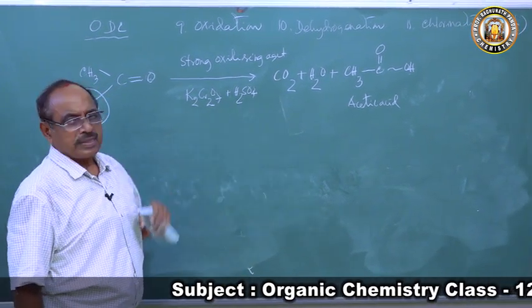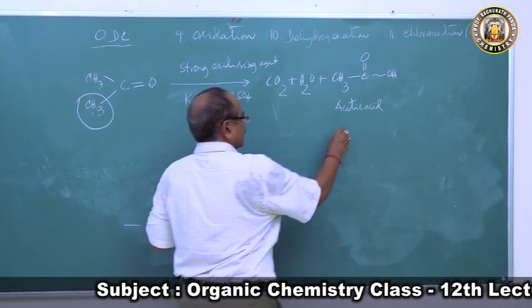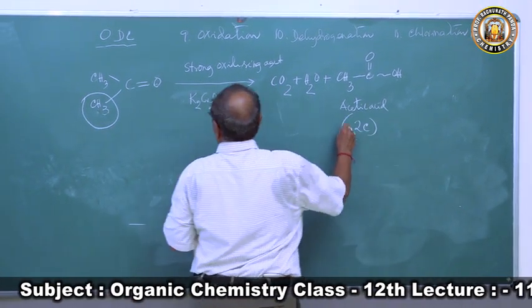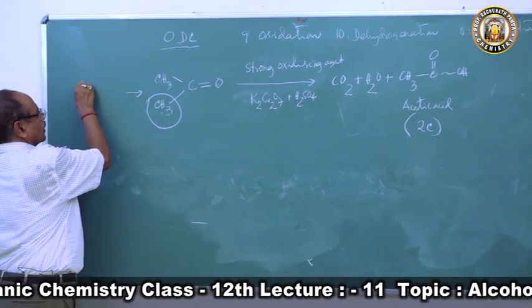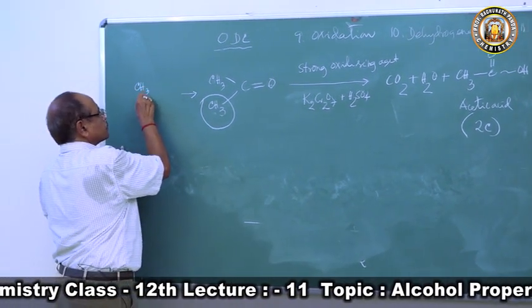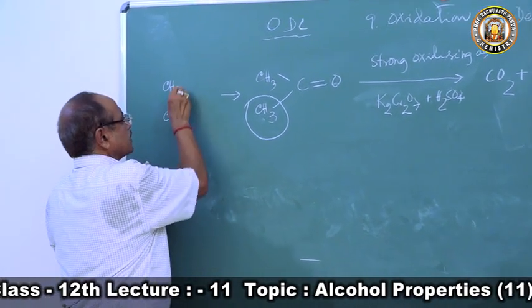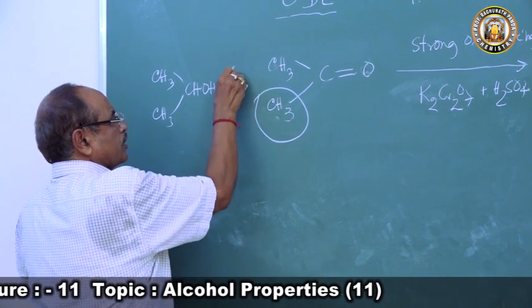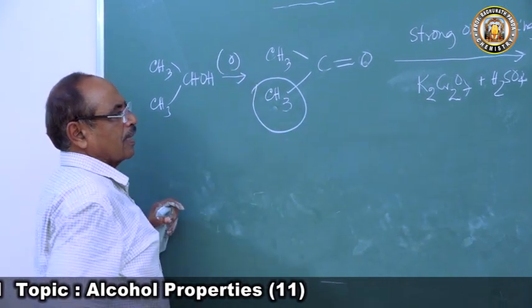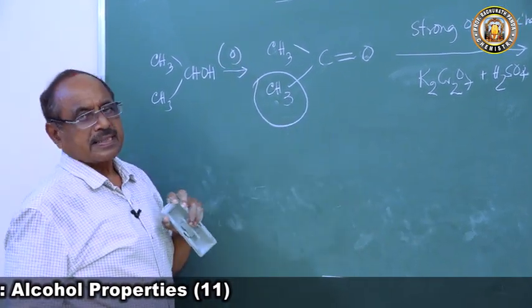So what you got? You got an acid. How many carbon atoms are here? 2 carbon atoms. And what was the alcohol we started with? We started with a secondary alcohol, CH3CHOHCH3, we took, and we got acetone by oxidation. This gave us carbon dioxide, water, and acetic acid.